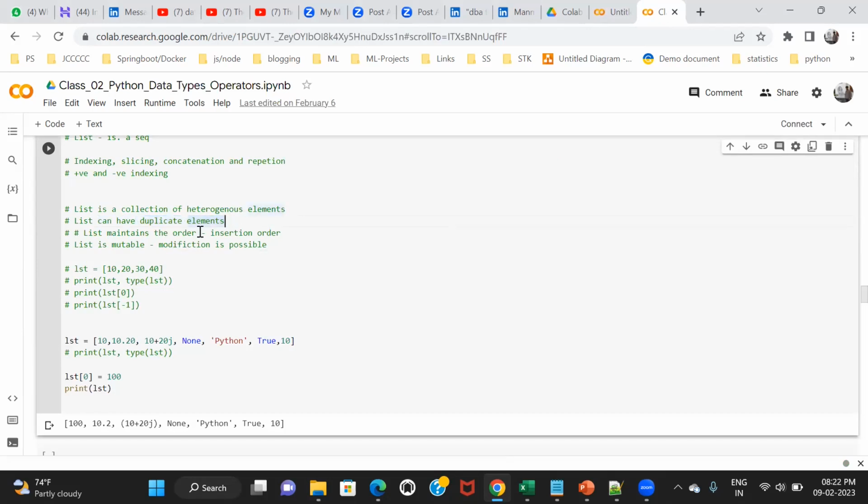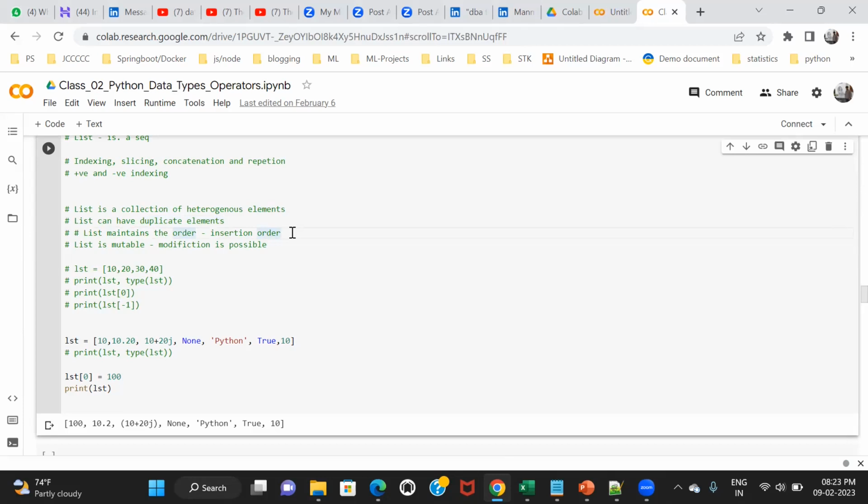And the next property is that a list maintains the order. It is called insertion order. As I told you in the beginning, a list is a kind of what? Queue. Let's imagine you are standing in a queue. There are 5 people standing in the queue. So what is the property of a queue? It maintains the order. Who is the first person? Who is the second person? Who is the third person? Who is the fourth person? Who is the fifth person, right? So it maintains the order. It is called insertion order. In whatever order you're inserting, the list maintains that order.